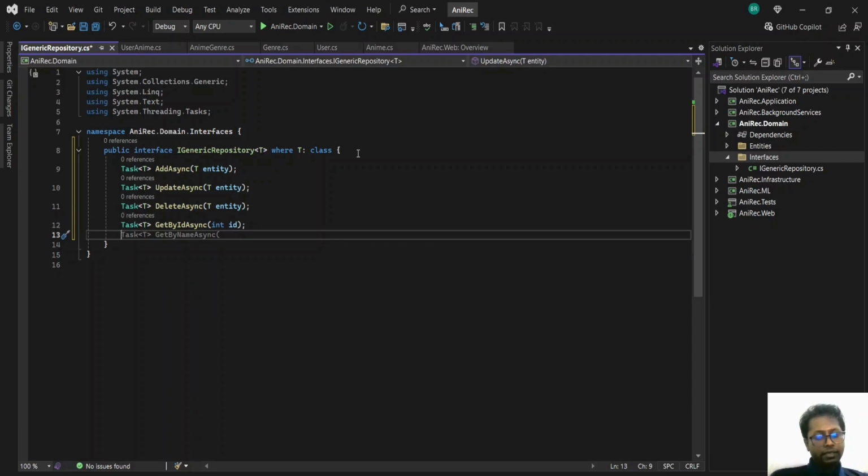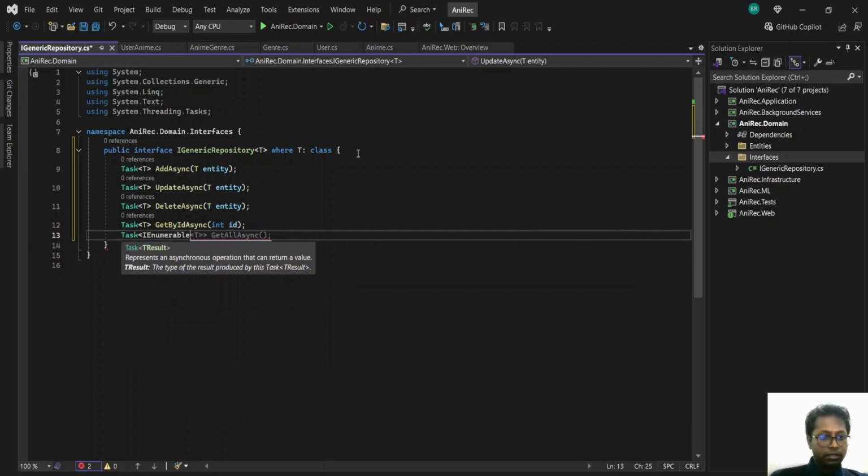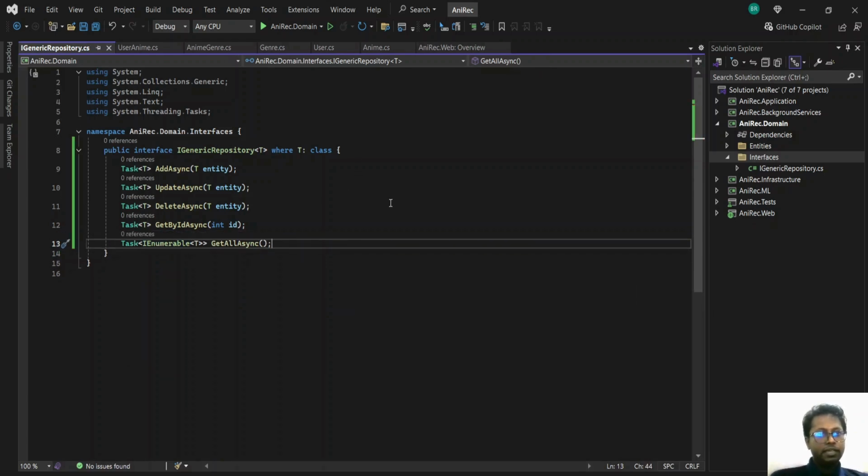We'll add another interface method to get all the names of users. So we'll call this task of enumerable, add the entity, get all async. Okay. So the basic implementation of our generic repository is done. We'll implement this later on in the infrastructure layer.